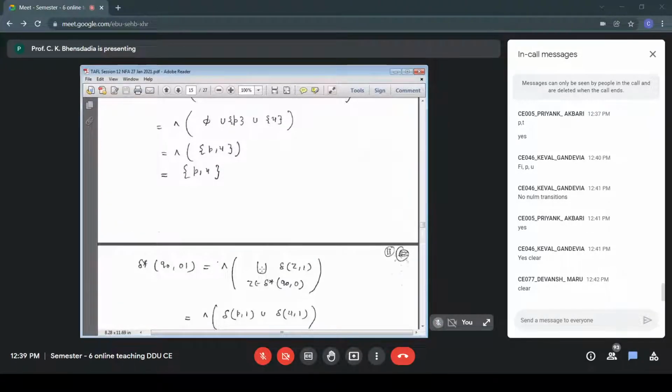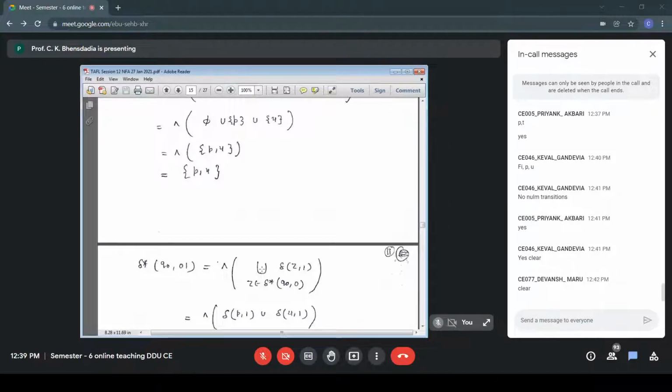Z belongs to the set delta star Q00. The value is set PU. So values of Z are P and then U. In between there is a union operator and then null closure of everything. So that is delta P1 union delta U1, and then outside we have null closure.